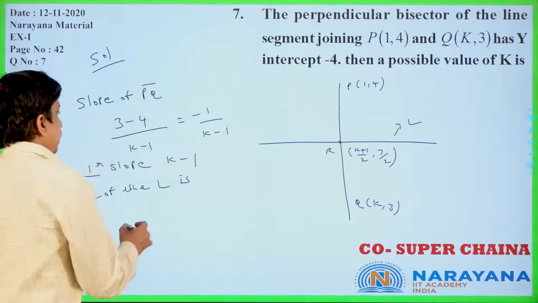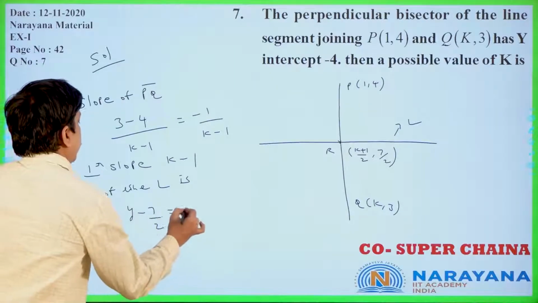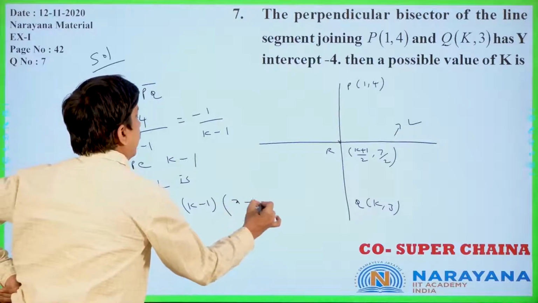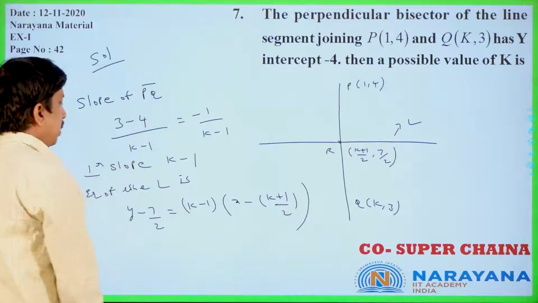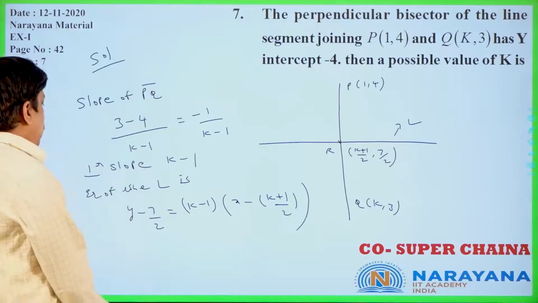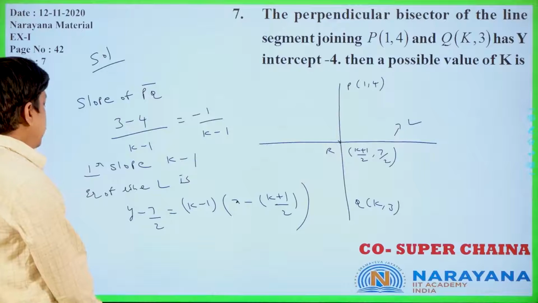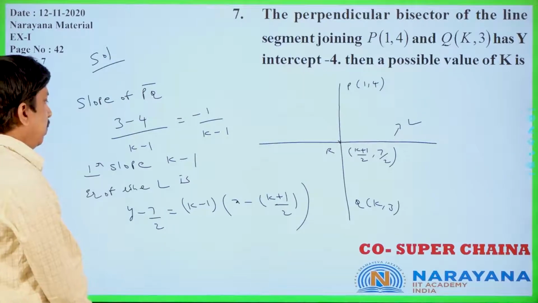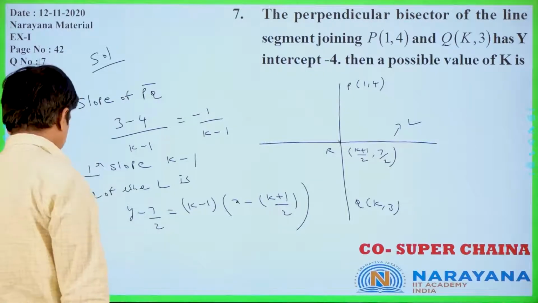Equation of the line L is y minus y1 equal to m into x minus x1. Y minus 7 by 2 is equal to k minus 1 into x minus k plus 1 by 2. Is it clear? Now let us move to the next step only.